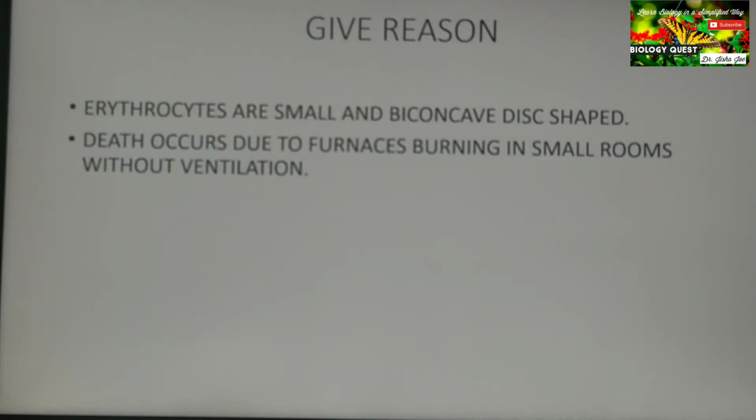Death occurs due to furnaces burning in small rooms without ventilation, that is, due to carbon monoxide poisoning. We know hemoglobin has a strong affinity for carbon monoxide, so when carbon monoxide is present in the air, hemoglobin combines with carbon monoxide instead of oxygen to form carboxyhemoglobin, and this reduces the oxygen carrying capacity of blood, and this leads to carbon monoxide poisoning, and the person dies.